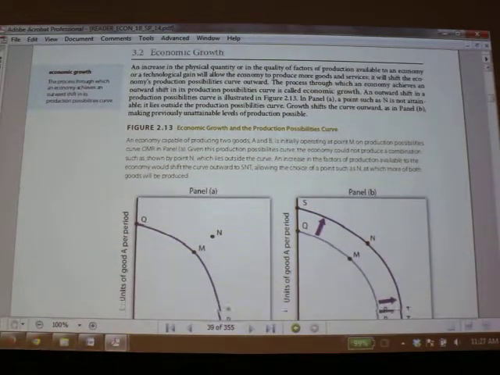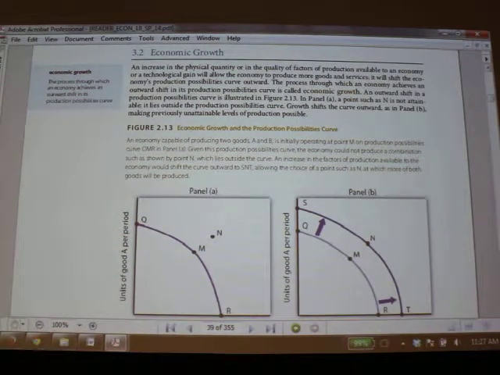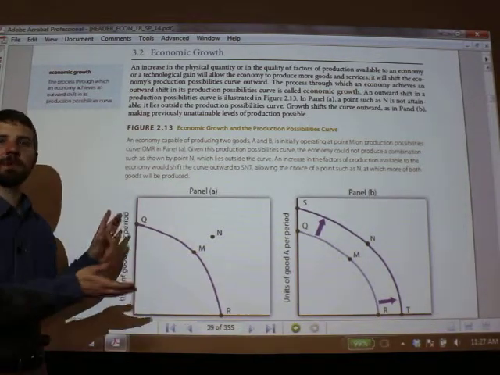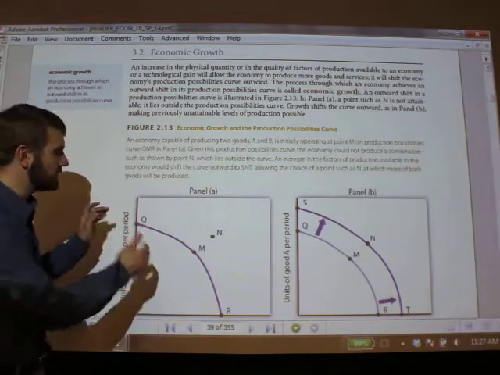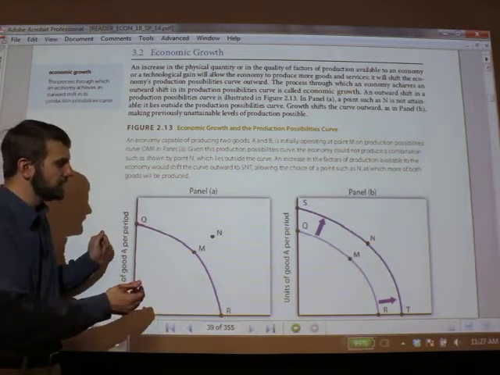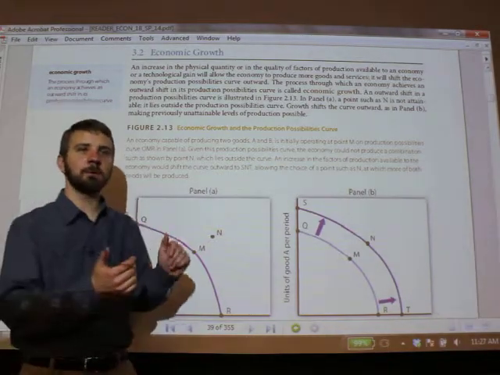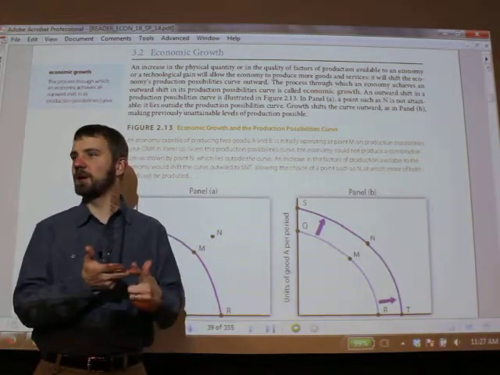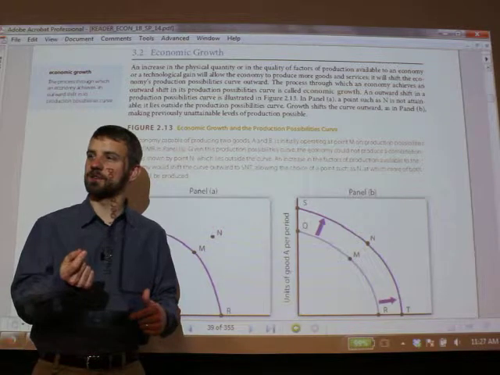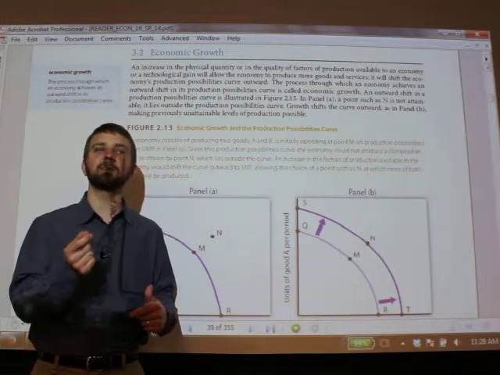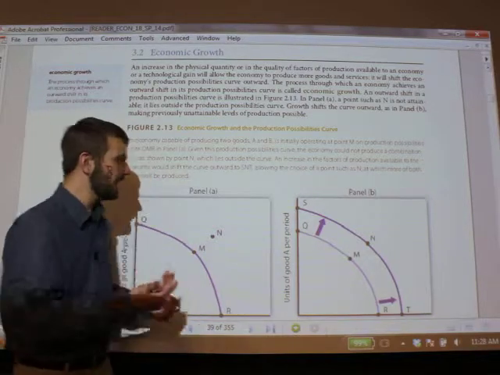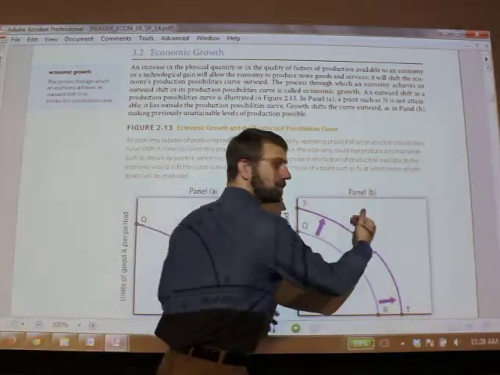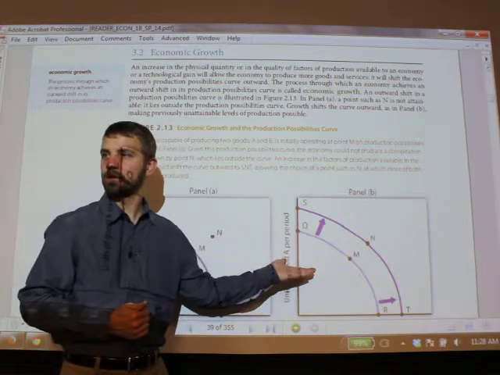One more way in which we can use this model to illustrate something is the concept of growth. We can use the PPC to illustrate growth. So let's say we have an economy with 100 workers, 100 machines, but we develop a new technology, for example. This allows us to produce more of everything, this new technology, right? A new discovery. We can illustrate this by shifting out the PPC, like you see here.